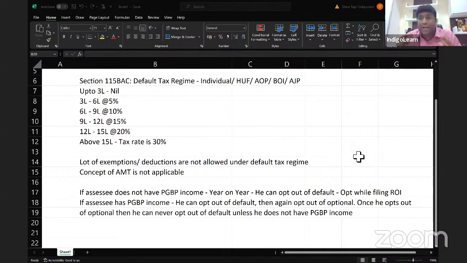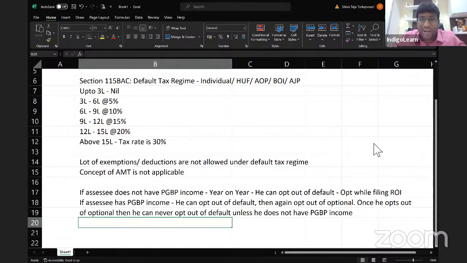After that, you yourself felt this optional tax is more, better I'll leave optional and again choose default. The law says choose, no problem. But the second time when you have chosen default, we will not allow you to go out of it again. Getting my point, everybody?